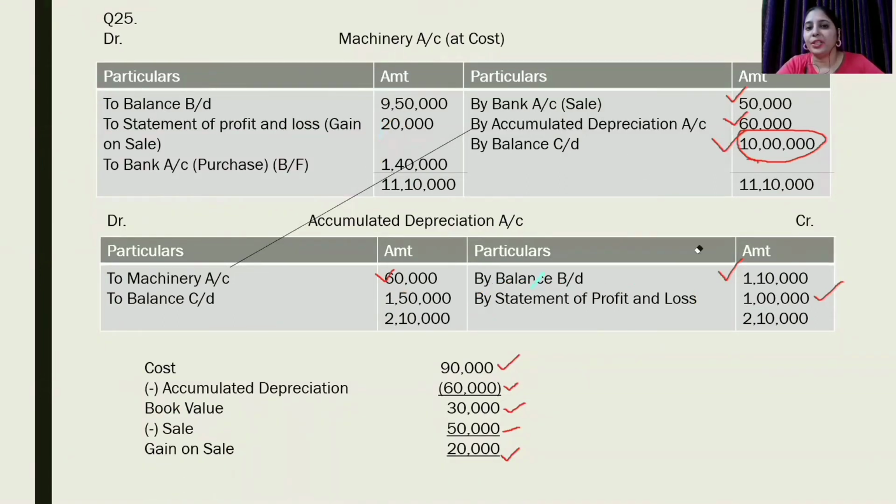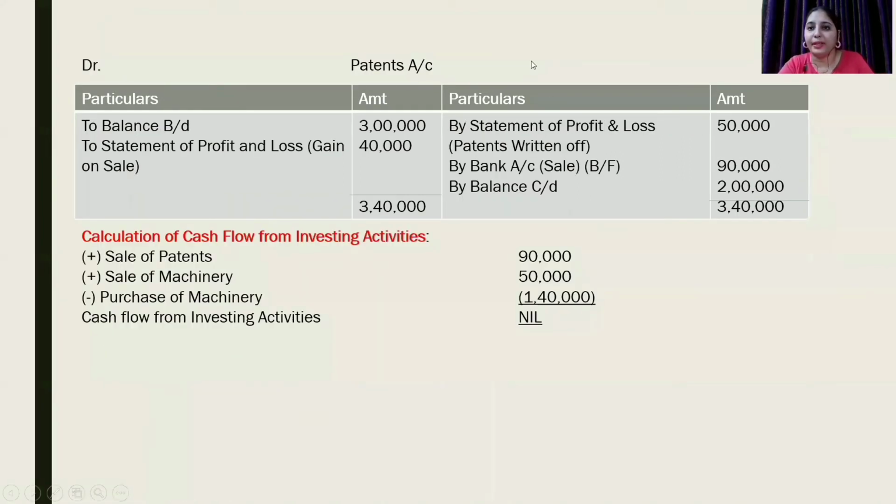After preparing machinery account and accumulated depreciation account, next account that we have to prepare is patents account. First of all, we have to transfer the opening and closing balances of patent. Opening balance is 3 lakh, closing balance is 2 lakh. It is also mentioned in the question there was writing off of patent amounting to rupees 50,000.